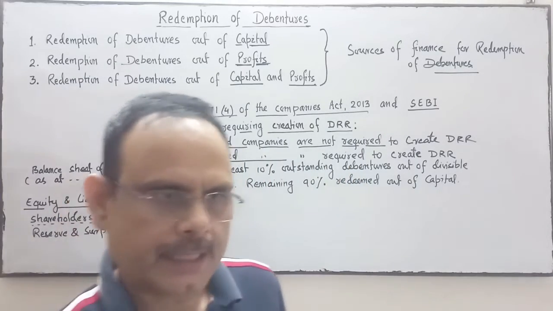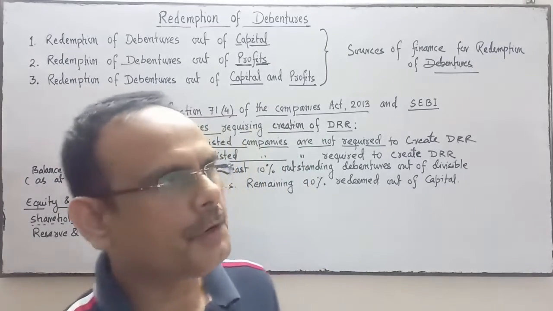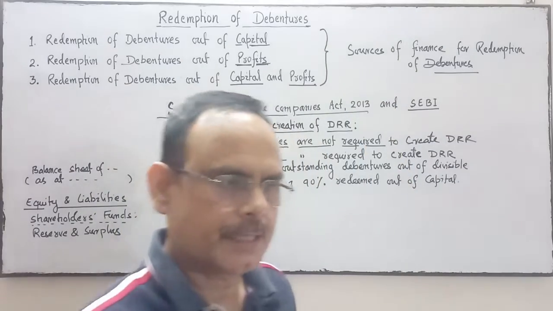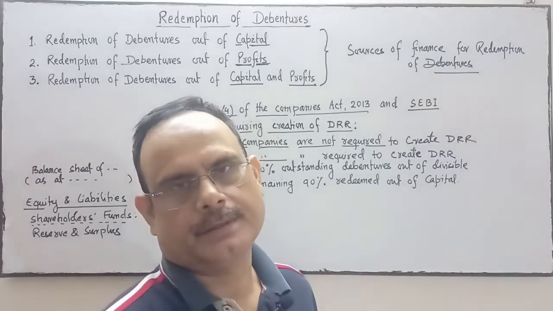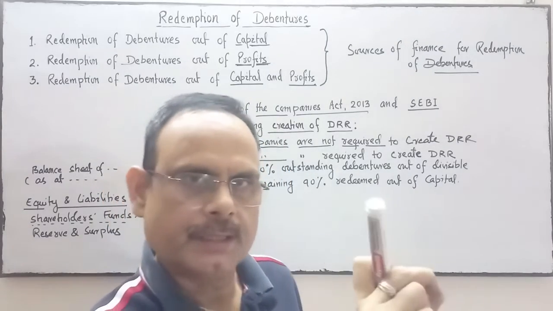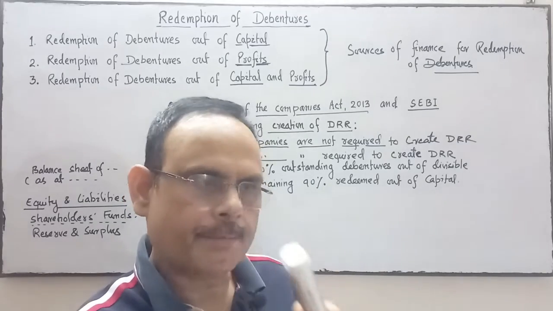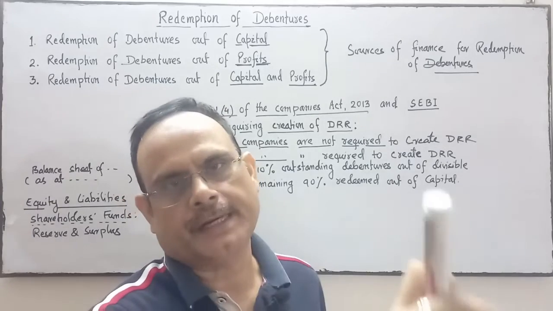Now the second point is the source of finance. Source of finance for the redemption of debenture. The company needs money to redeem the debenture at the time of redemption. So what will be the source of finance?